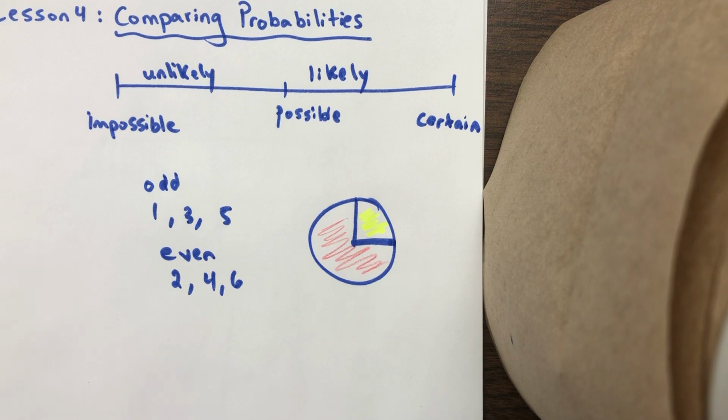So for this lesson, we'll be coming across a few questions that are going to be asking us, is it likely or unlikely for an event to happen, or is it equally likely to happen?